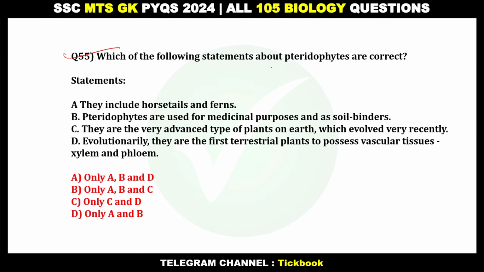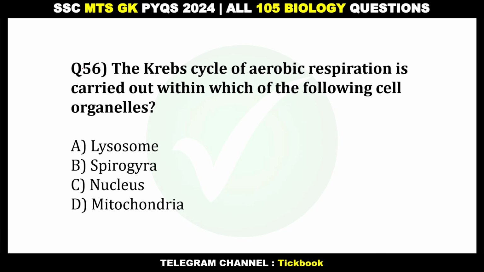55. Which of the following statements about pteridophytes are correct statements? Option number A, only A, B and D are correct. A, B and D. 56.